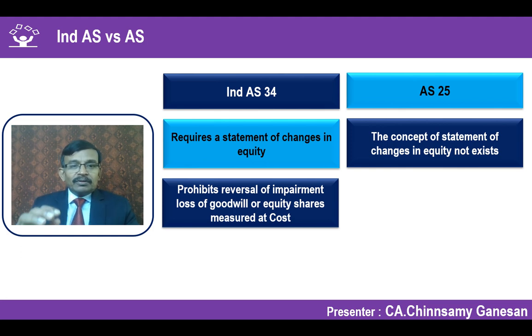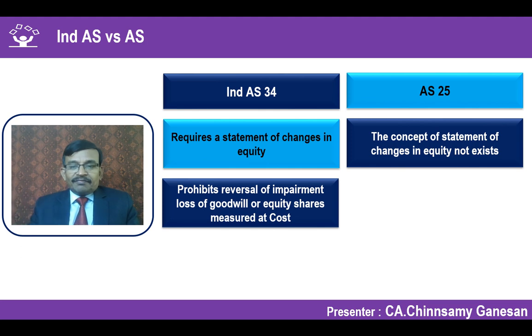Ind AS 34 prohibits reversal of impairment loss, which is in respect of goodwill or equity shares which have been measured at cost, and this impairment loss has been recognized in a previous interim period. Now the improvement is happening. So can I reverse it? Ind AS 34 specifically prohibits reversal of impairment loss if it is relating to goodwill or equity shares which have been measured at cost. Okay.